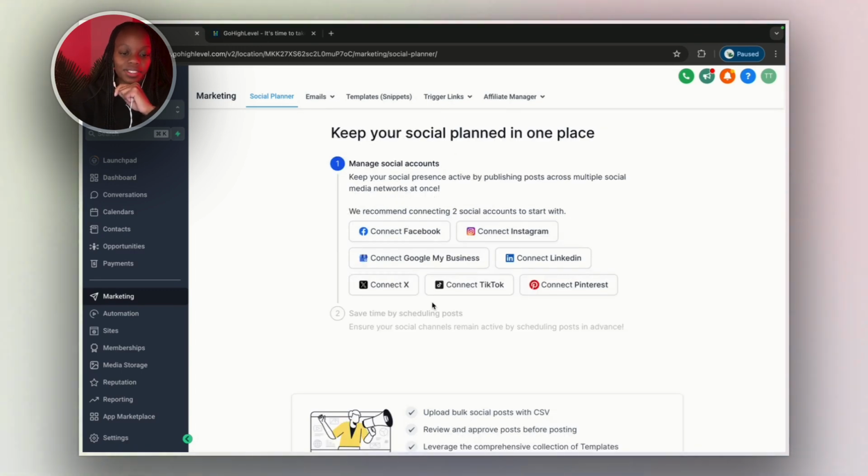I don't post that often on social media, so I've never used this, but I have encouraged so many clients to use this section here because it saves them a lot of time. They don't have to hire a social media manager, they don't have to pay for Sprout Social, they have everything built in here.